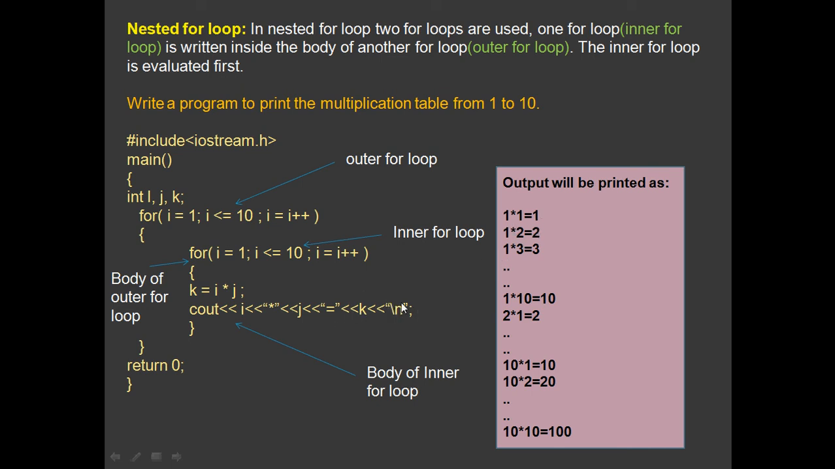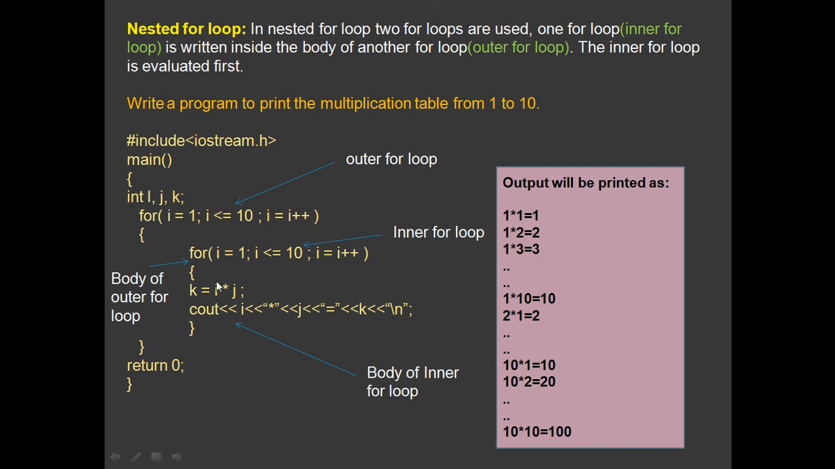Clear? Then the \n escape sequence character, so the cursor moves to the next line, so the next output will be produced on the next line. Clear? If you don't use this \n, 1 into 2 will be produced in the same line. And then you get the multiplication table as a horizontal result, not in vertical format. Clear? So you have to use this \n at the end.